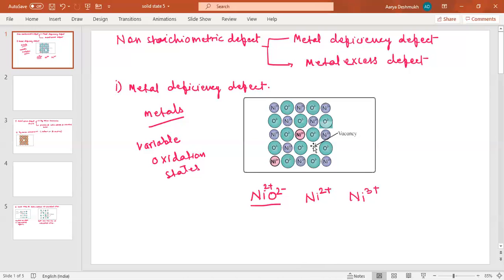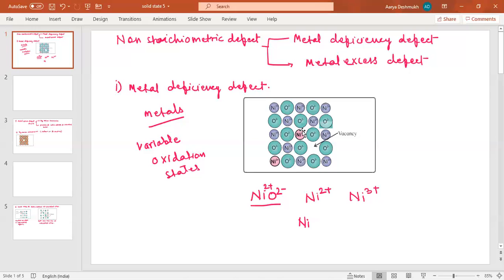Now, the deficiency of two positive charges. These two positive charges are made up by the presence of two Ni3+ ions at the lattice sites of Ni2+ ions. So the composition of this NiO will now change, because if you look at this, there is a creation of vacancy, meaning the number of nickel ions here is less, isn't it?